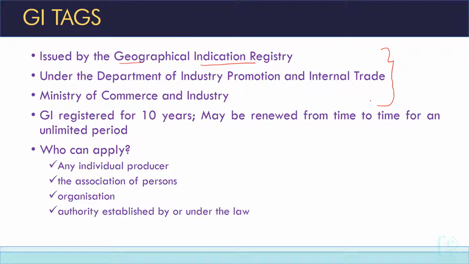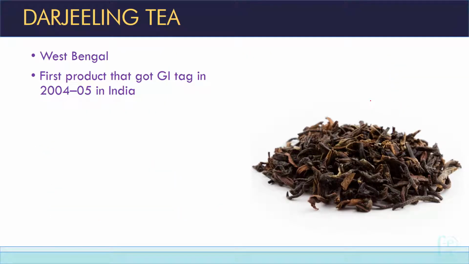So let's get started. So Darjeeling tea, this is important because this was the first product that got GI tag. So the GK question will be asked, which is the first product to be issued GI tag? So Darjeeling tea is the first product to be issued GI tag. So Darjeeling tea, it belongs to West Bengal. As you know, Darjeeling is a place in West Bengal. So you can easily remember Darjeeling tea is belonging to West Bengal. But here the main question is, which is the first product that got GI tag? So your answer will be Darjeeling tea.